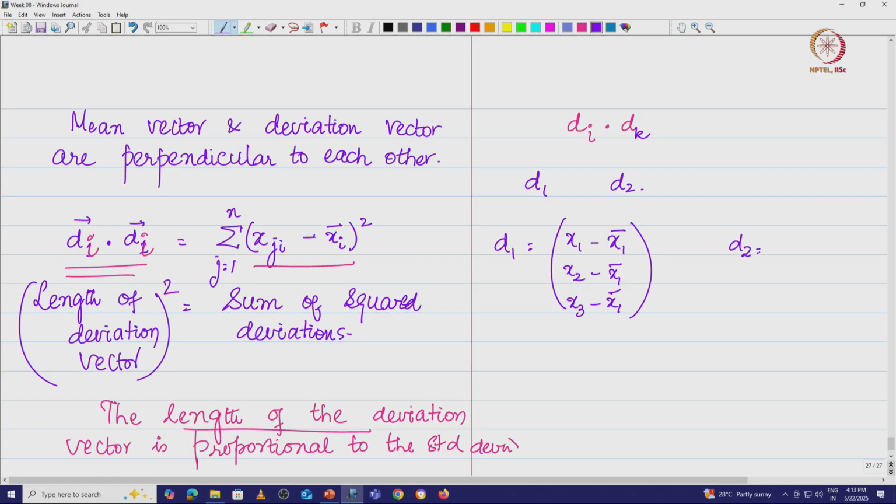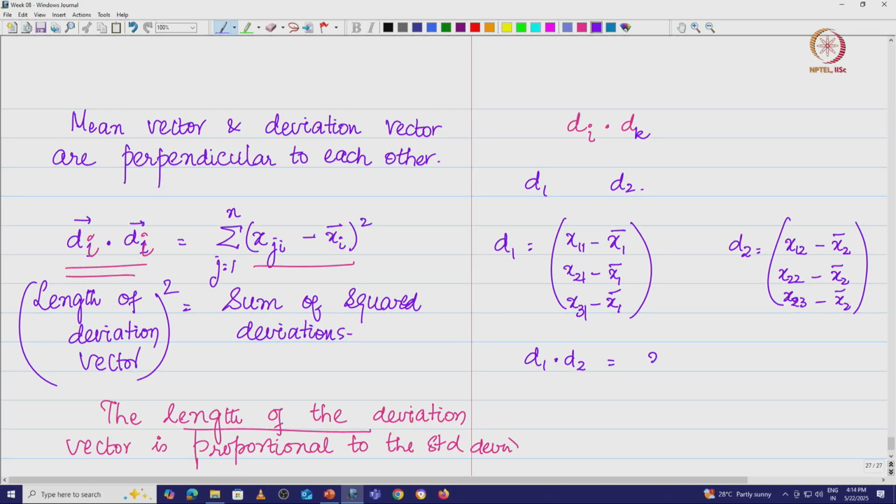d2 is basically, let us take it as, I will make one more change, sorry, bear with me. So, it is going to be x1 1, x2 1, x3 1. Now, what I am going to do here, I am going to take this as x1 2 minus x2 bar, x2 2 minus x2 bar, x2 3 minus x2 bar, this is what I get. Now, what I am going to do is look at the dot product of d1 with d2.